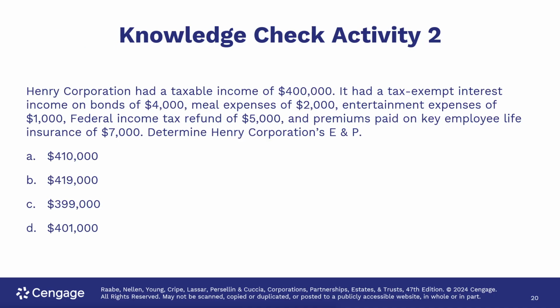So the knowledge check activity number 2. Henry Corporation had taxable income of $400,000. It had tax-exempt interest income on bonds of $4,000, meals expenses of $2,000, entertainment expenses of $1,000, federal income tax refund of $5,000, and premiums paid on key employee life insurance of $7,000. To determine Henry Corporation's earnings and profit, go ahead and pause and try to answer this. These are your 4 possible choices, and then we'll go through what this calculation looks like.